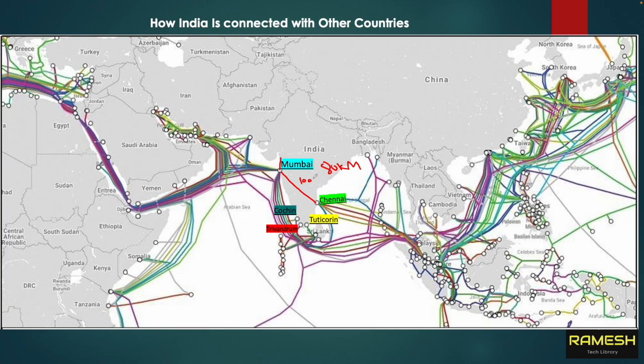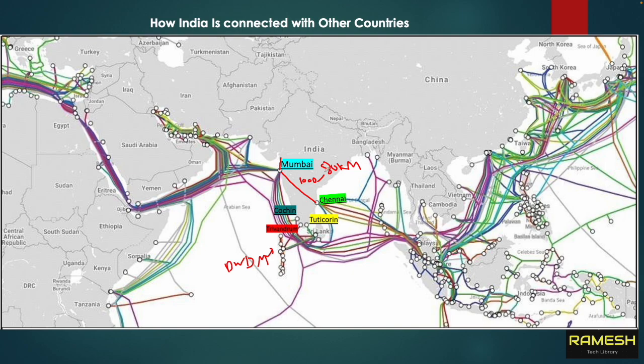So what they are doing is, every 80 kilometers they are installing DWDM devices, dense wavelength division multiplexing. These devices will amplify the signal and send it to the next 80 kilometers. Here we have 1,000 kilometers.